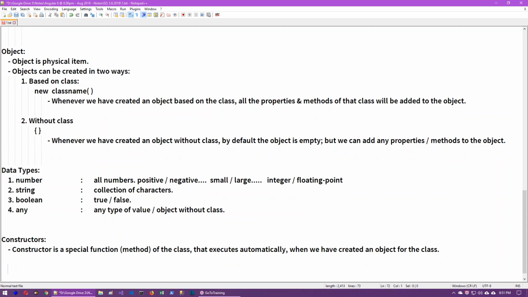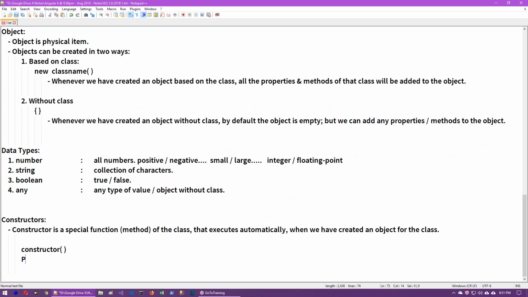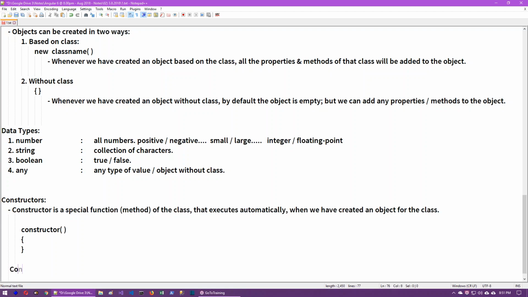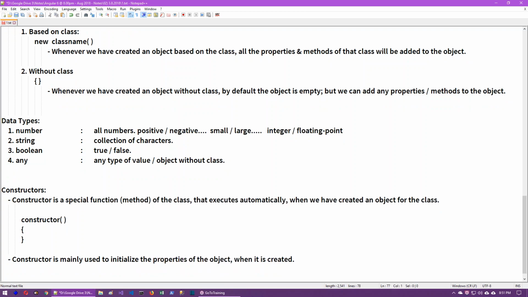The constructor syntax is constructor, some code here, that's all. Constructor is mainly used to initialize the properties of the object when it is created. Initialization means storing some default values. The requirement is whenever we have created an object, automatically you want to initialize the properties. For example, we have created an object for the student class. Inside the student class object, you want to initialize the student details, student ID, student name, marks, and other details. To initialize the properties of the student object, we require a constructor in the student class.